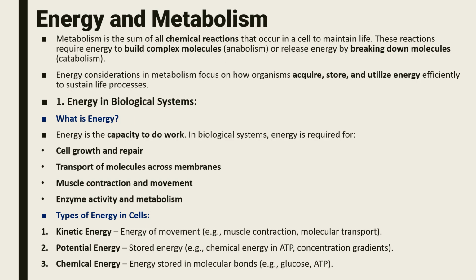Now, energy in biological system. What is energy? First of all, what is energy? Energy is the capacity to do work. Capacity of the body to do work is known as energy. In biological systems, energy is required for cell growth and repair, transport of molecules across membrane, muscle contraction and movement, and enzyme activity in metabolism. Now, types of energy in cells. The first one is kinetic energy, energy of movement, for example, muscle contraction, molecular transport. Potential energy, stored energy, chemical energy in ATP. And then chemical energy, energy stored in molecular bonds, for example, glucose, ATP.